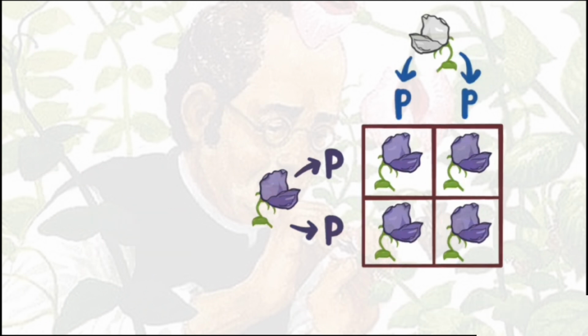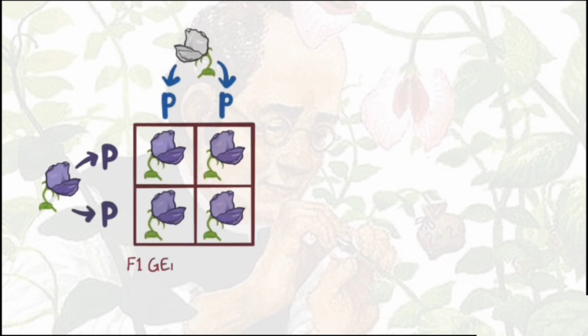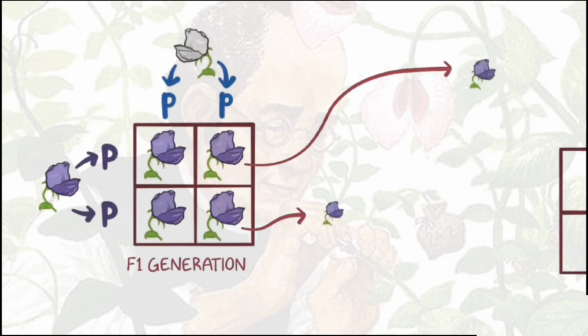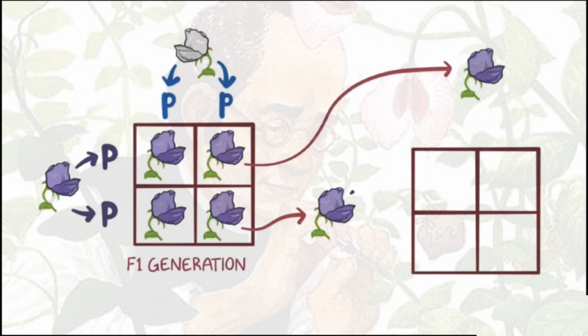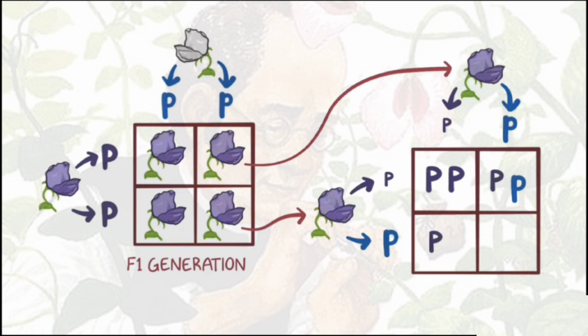Now when we breed any 2 of these heterozygous plants in the F1 generation, we can make a new Punnett square, with the capital P lowercase p genotype of one parent on the horizontal row, and the same capital P lowercase p genotype of the other parent in the vertical column. When we use the Punnett square, we get one offspring with a capital P capital P genotype, two with a capital P lowercase p genotype, and one with a lowercase p lowercase p genotype.